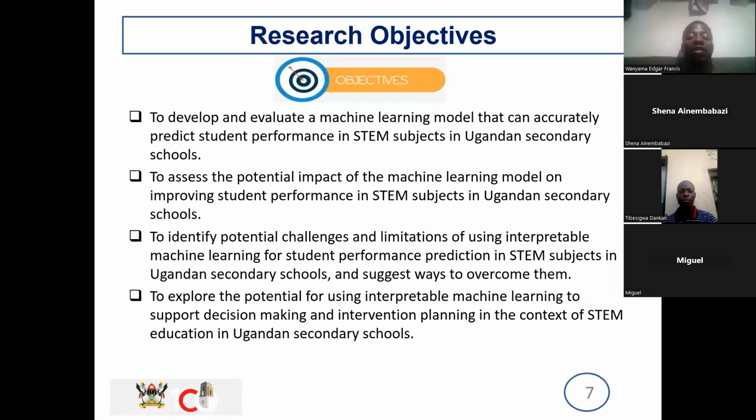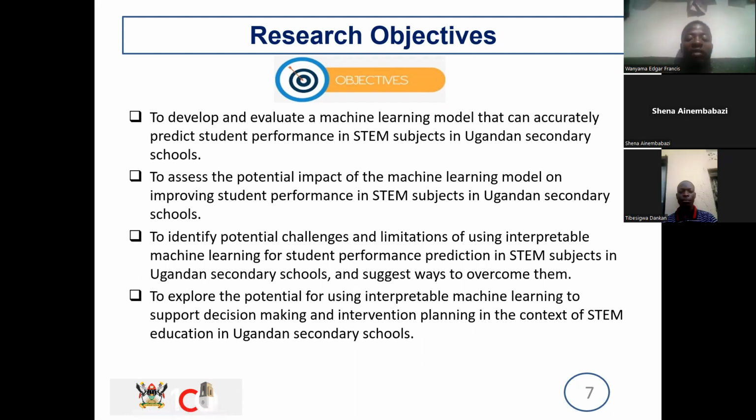Research objectives: these are the ones that give us the reasons as to why we are carrying out our research. One of the main objectives is to develop and evaluate a machine learning model that can predict students' performance in the STEM subjects in Ugandan secondary schools. Then the next is to assess the potential impact of the machine learning model on improving students' performance in STEM subjects in Ugandan secondary schools. Then the next is to identify potential challenges and limitations of using interpretable machine learning for student performance prediction in STEM subjects in Ugandan secondary schools and suggest ways to overcome them.